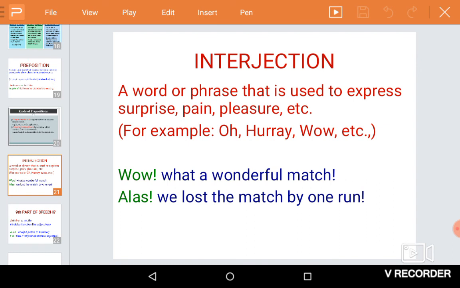Wow, what a wonderful match. Alas, we have lost the match by 1 run. So the words wow, alas are sudden expressions. They are called interjections in English.